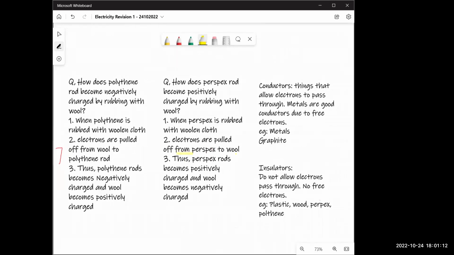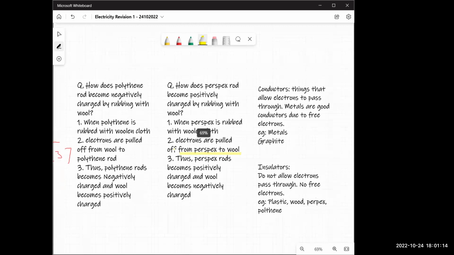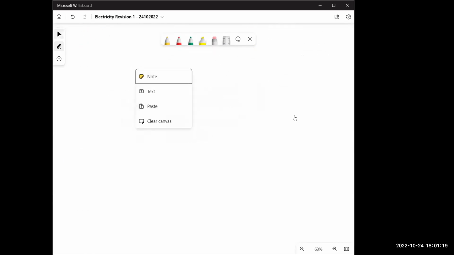Have you written this properly, Mawadda, Gianna? Yes, sir. All right, then let's move on. Next thing is electric field.